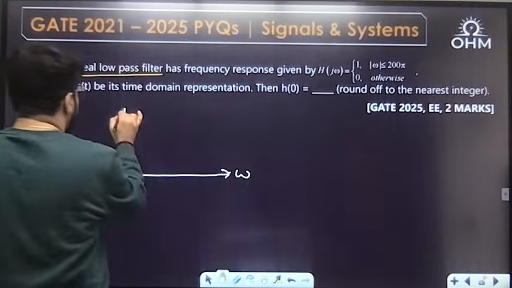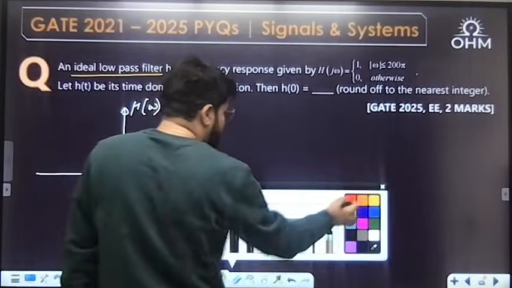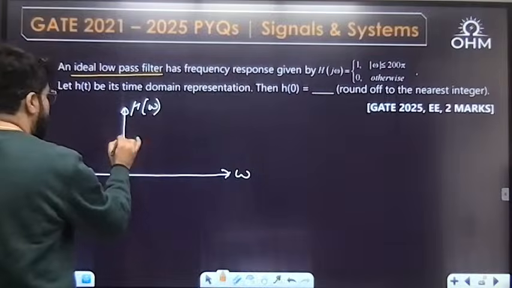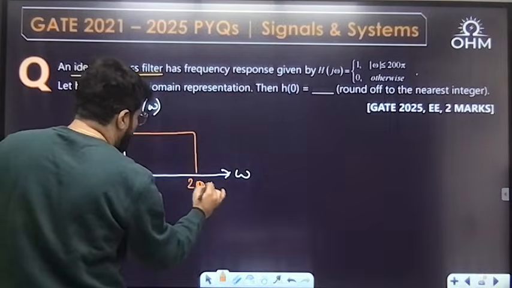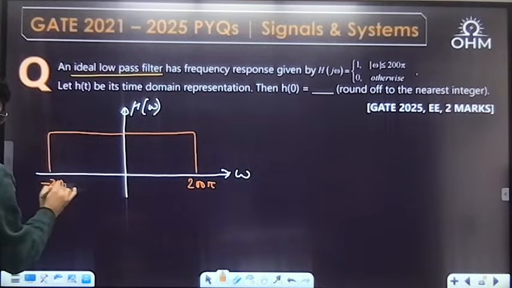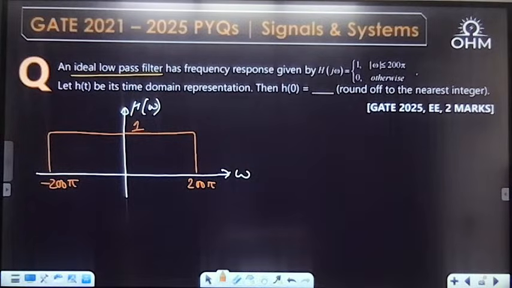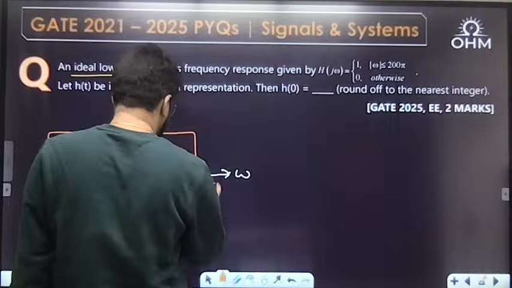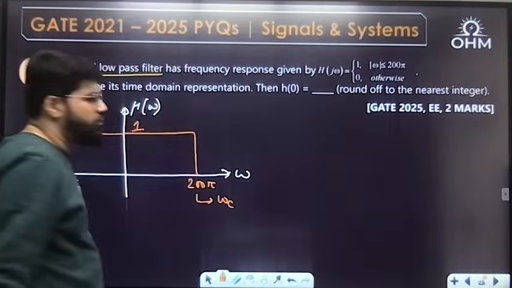If I wanted to draw it, H of omega equals 1 for mod omega less than 200 pi, that is, from minus 200 pi up to 200 pi. H omega is 1. This is an ideal low pass filter. This ideal low pass filter passes up to which frequency? Up to 200 pi. This is omega c, the cutoff frequency.